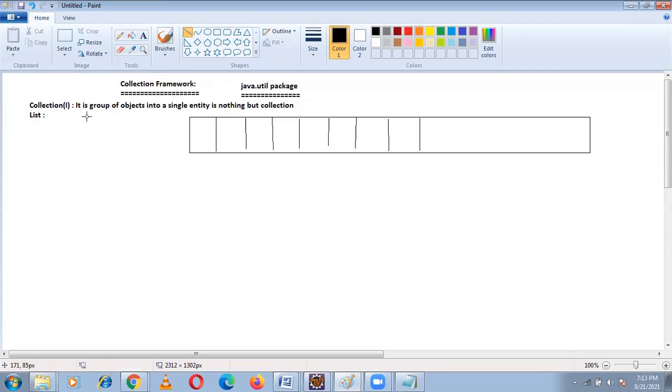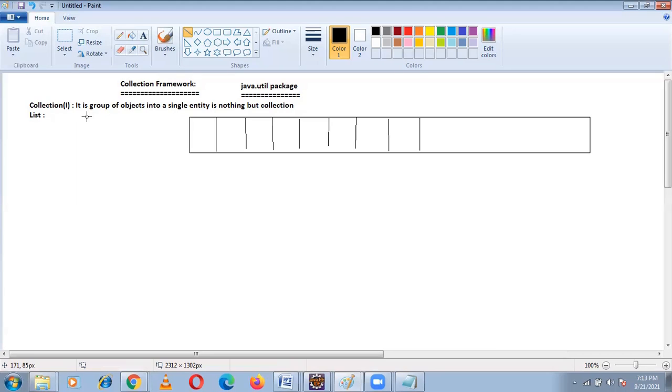It allows duplicate elements. Null values are allowed. And it is index based.